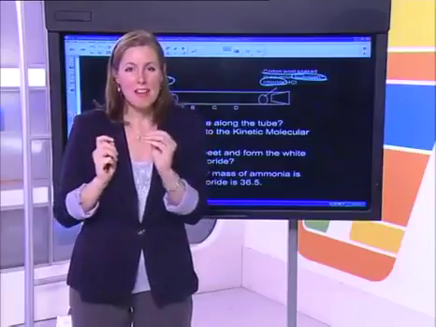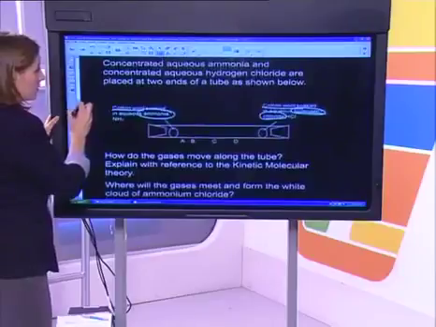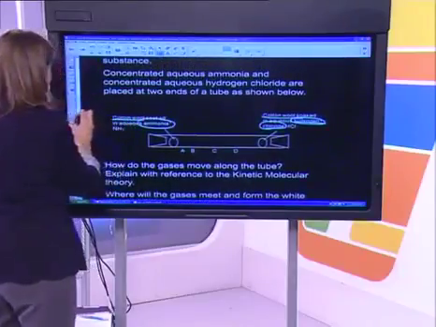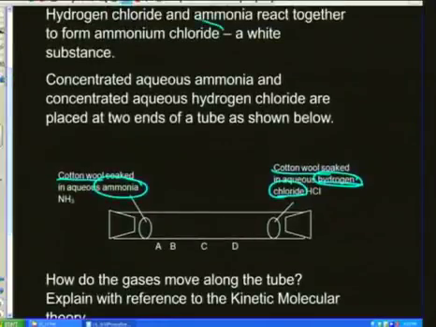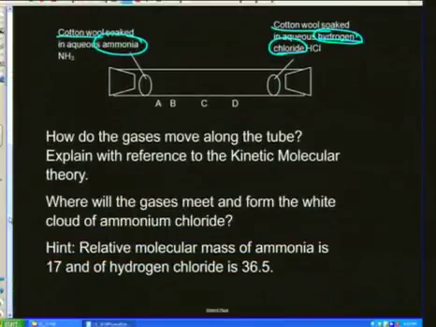When they react, they release or form, what was it? They said a white substance, ammonium chloride. And that ammonium chloride we can visually see because it's a white color. The question is, how do the gases move along the tube? So you need to be thinking and explain that in terms of the kinetic molecular theory. So how do they move? That's the first part. Where will they meet?